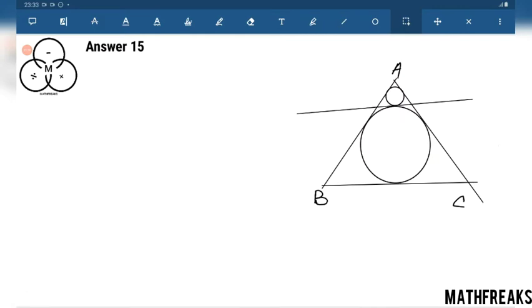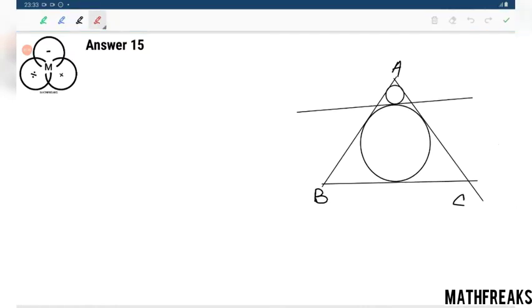This is our diagram. This is the parallel tangent. For denoting parallel lines, I am giving this. This is the corner circle. Let its radius be R1. This is the corner circle. This is the incircle. Let its radius be R.